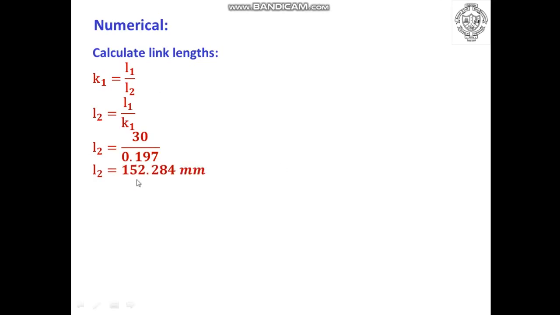So the value of L2, or we can say the length of the input crank, is 152.284 mm.